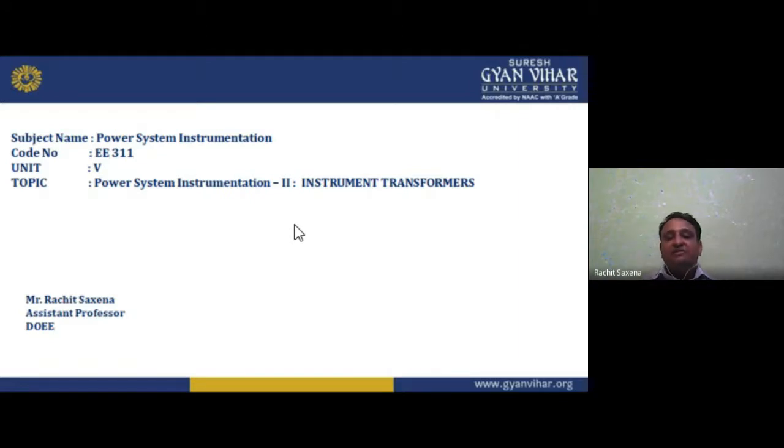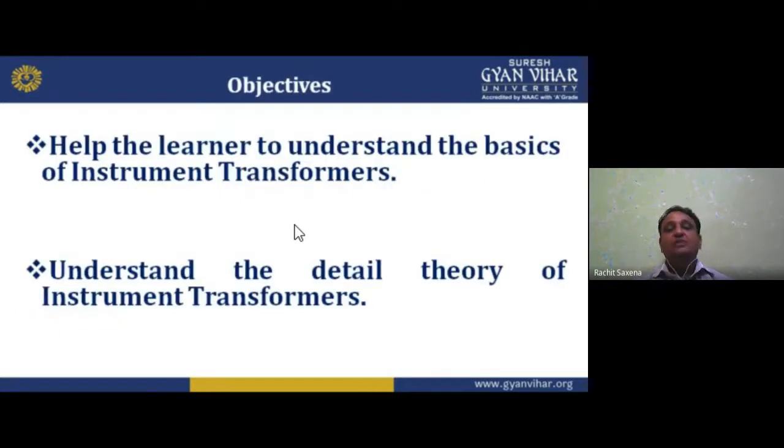Then we have Power System Instrumentation Second, that is Unit Number 5. In this unit, we are going to study the instrument transformer, and we studied a little bit about it before. In this lecture, my dear students, the topic we are going to cover is instrument transformers. The objective of this lecture is to help the learner understand the basics and the detailed theory of instrument transformers.